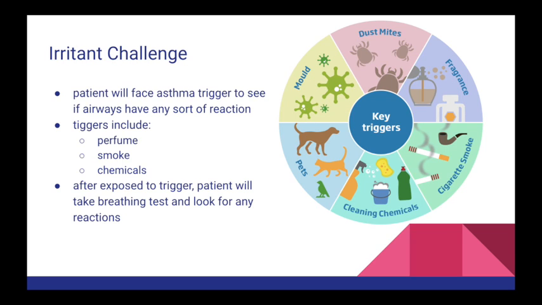Triggers can include smoke, perfume, or other chemicals that are shown in the diagram to the right. After being exposed to the trigger, the patient will take a breathing test to see if there's a response to confirm any asthma triggers or any reactions in the airways.